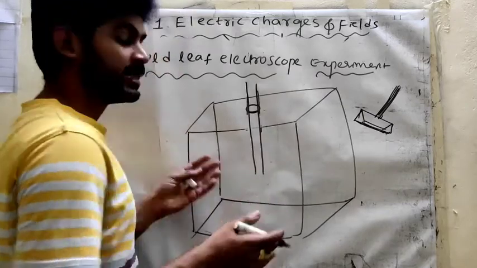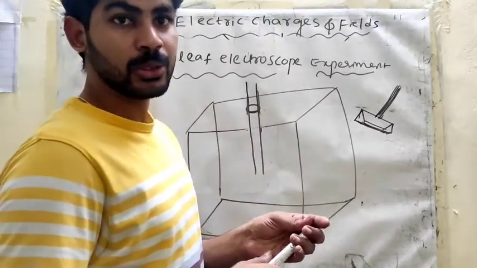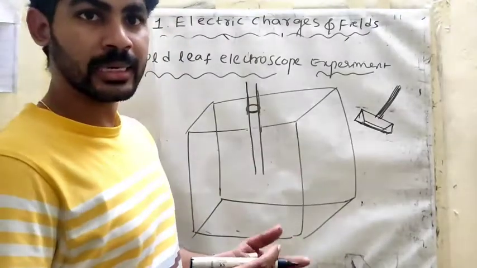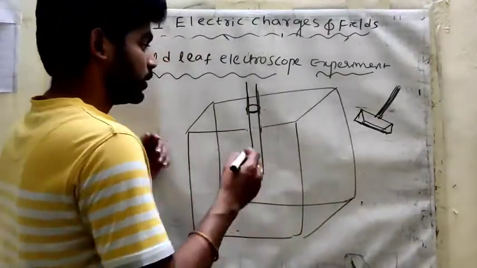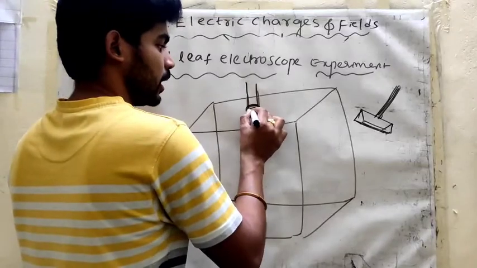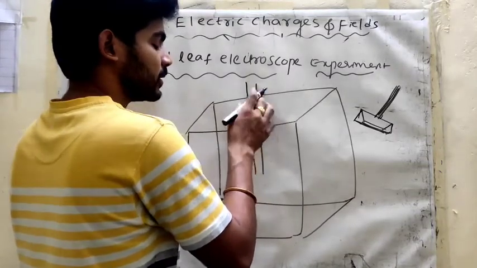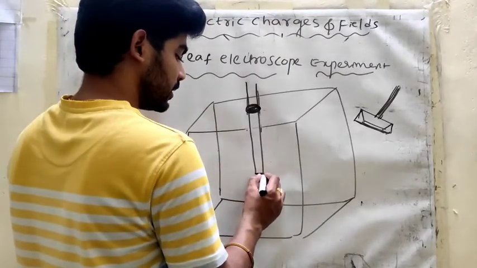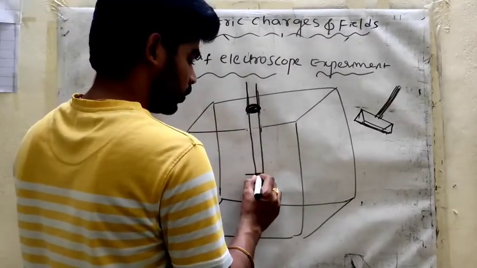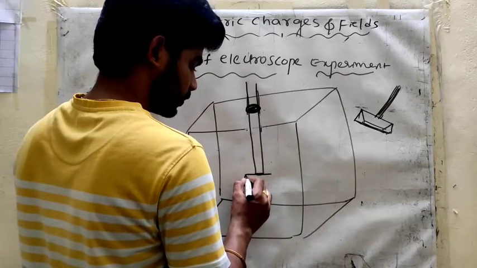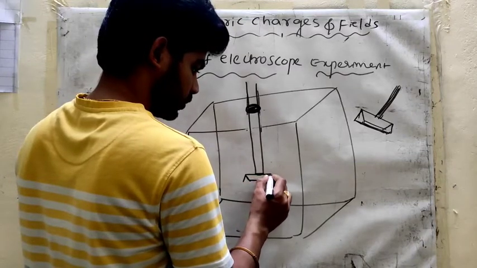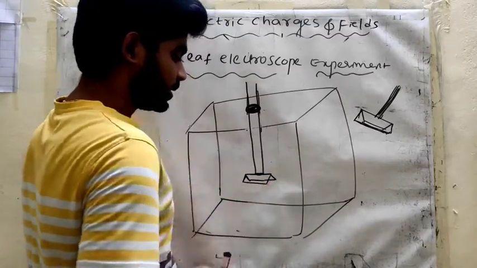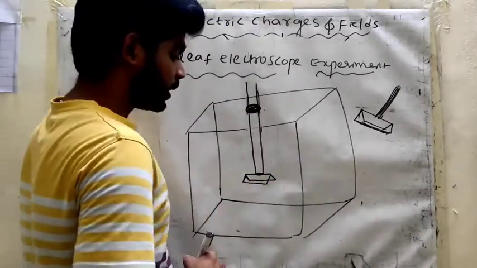For suppose air resistance in the atmosphere may dominate the electric field, that's why we are placing it inside. This aluminium rod is fixed tightly at the top, and here I am attaching the small gold leaf.